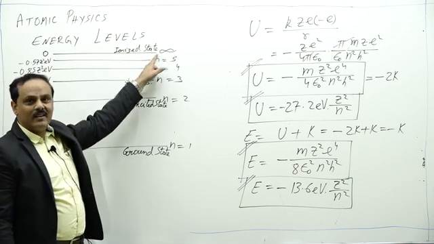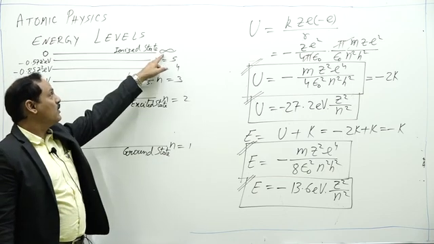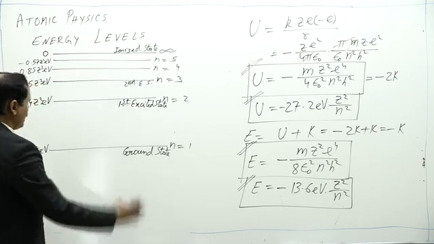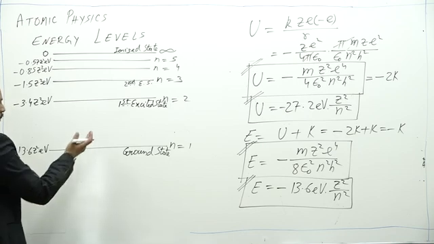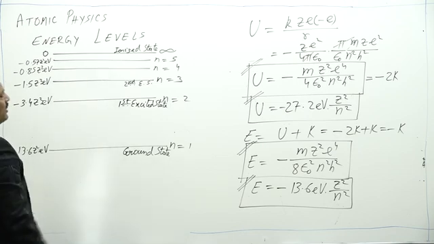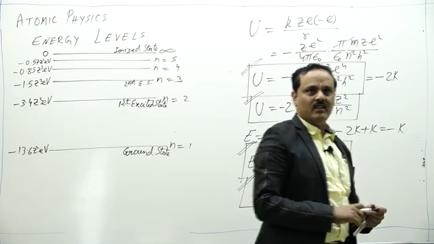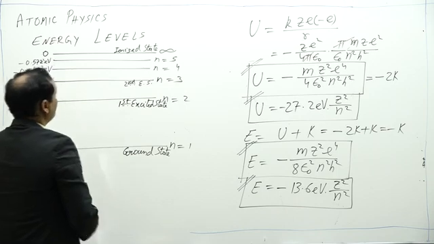N equal to infinity is not infinity minus 1 excited state. N is equal to infinity is ionized state. Now if we need to transfer electron from one orbit to another, that is from one energy level to another energy level, the required energies need to be given.